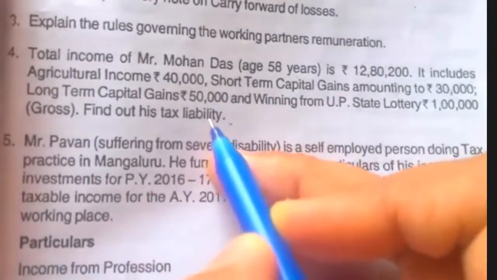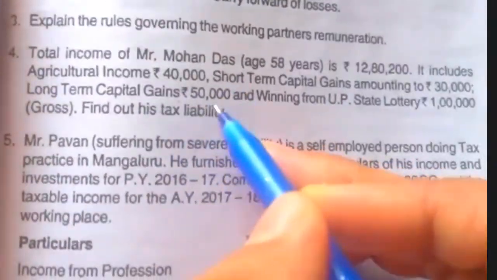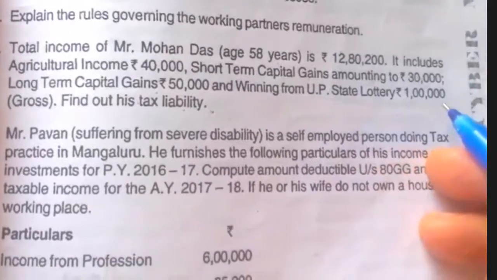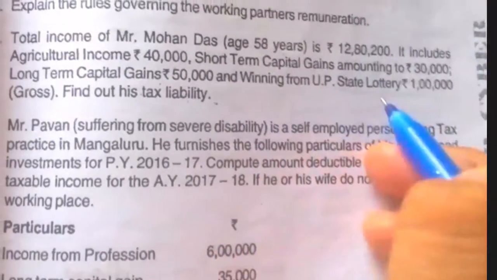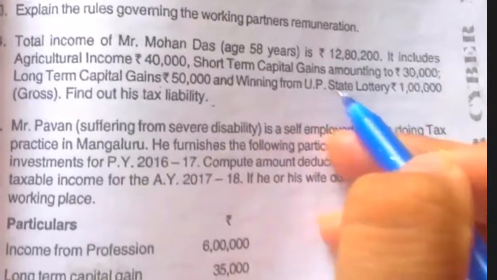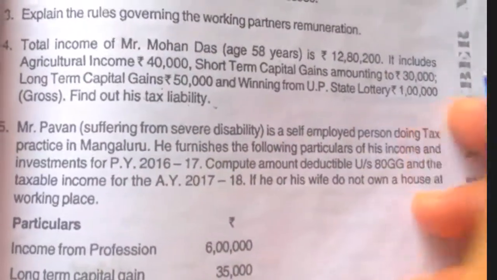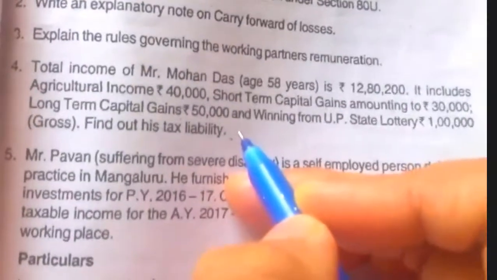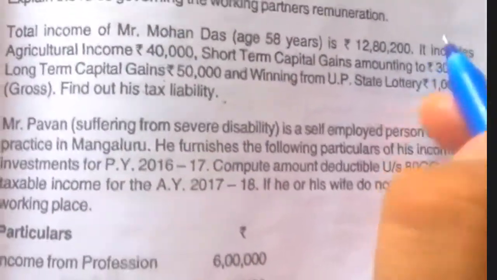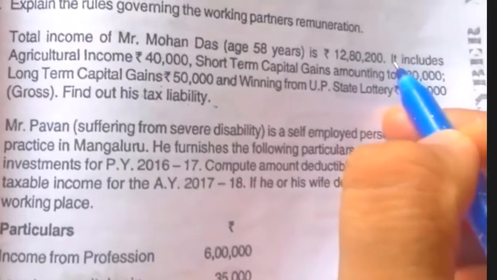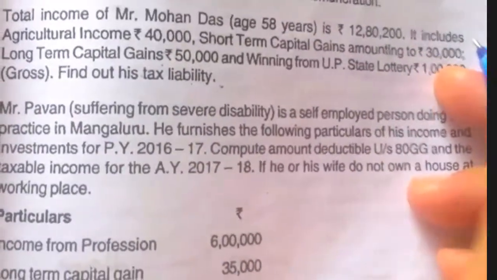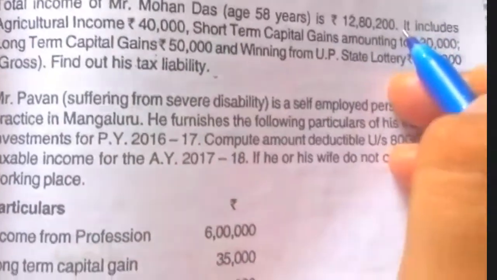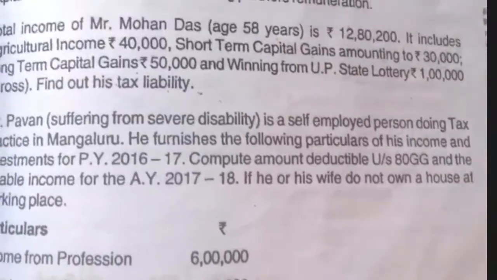Long-term capital gain 50,000: whether they give it or not, we have to take 50,000 at 20%, and winnings at 30%. Winning from UP state lottery, wherever he might win, it is taxable. So 1 lakh is taxed at 30%. The gross value is given, so we take the value directly. In this question there is no tax rebate because his total income is more than 5 lakh, and there is no surcharge because his total income is less than 50 lakh. So we'll compute the tax liability.